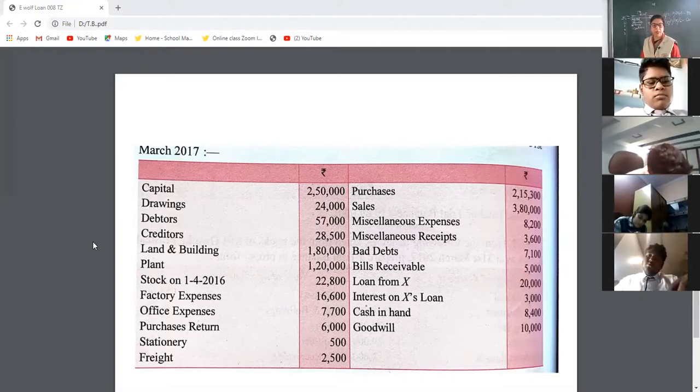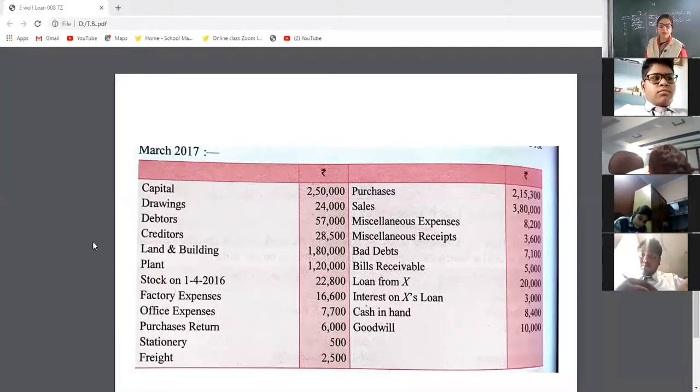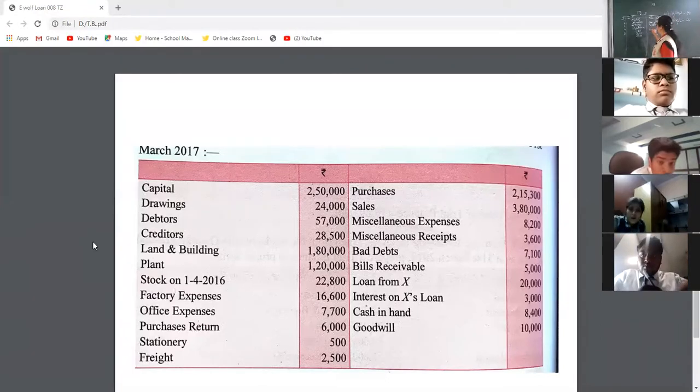Then land and building, plant, stock, all are assets. That's why debit. Land and building, plant, opening stock, all will be in debit. $22,800.